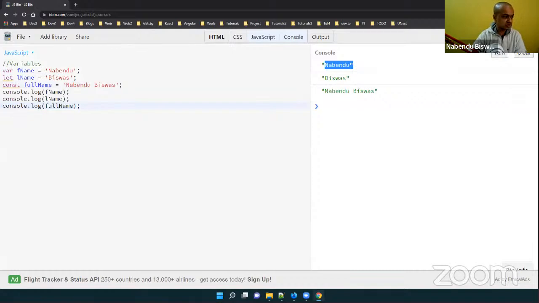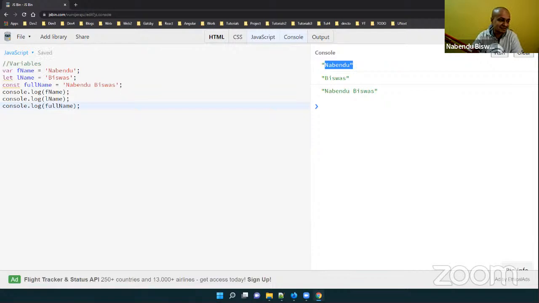Now we will learn about the different data types in JavaScript. We have, no, not three, we have 6 primitive data types.